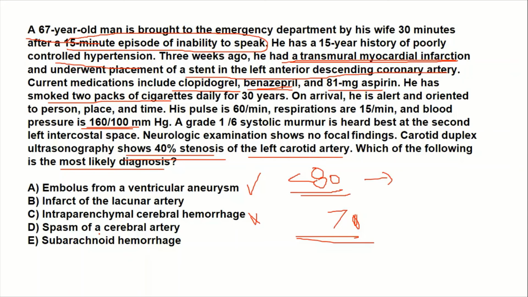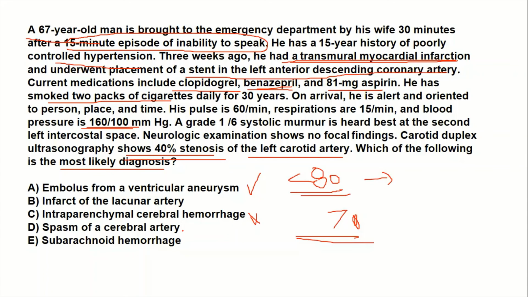So there is another tangential point that after subarachnoid hemorrhage, the next 72 hours are very crucial for prevention of spasm of the cerebral artery, and you have to give nimodipine. So this is a really high yield point. What is the risk factor? What is the pathogenesis? And what is the treatment, right? So the risk factor is subarachnoid hemorrhage, the pathogenesis is spasm of the cerebral artery, and the treatment is nimodipine, which is a calcium channel blocker.